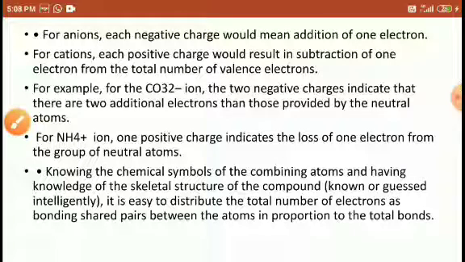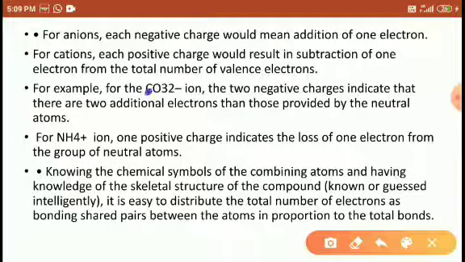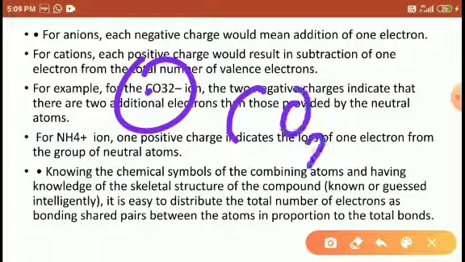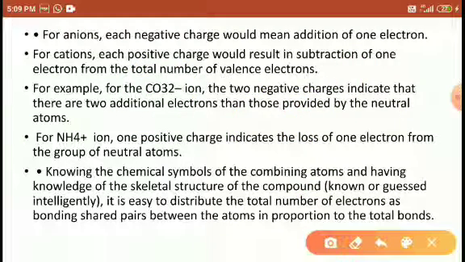Right, students? For example, look here at the carbonate ion CO3 2 minus, the structure is like this. CO3 2 minus, right? Two negative charges indicate additional electrons added to the neutral atoms.